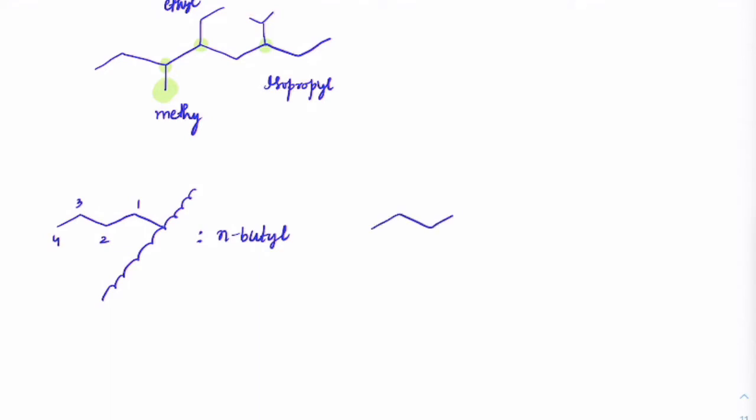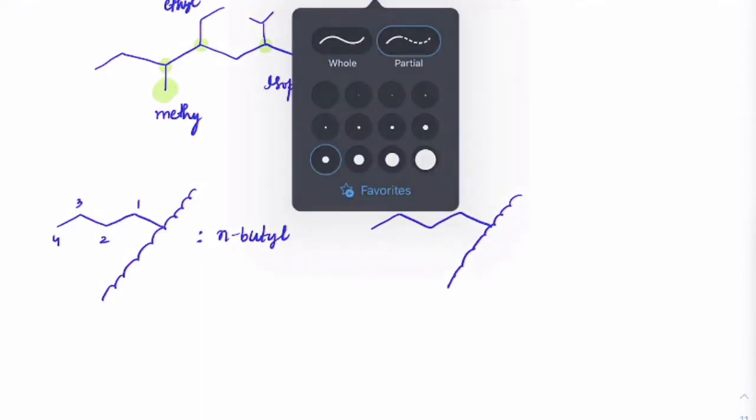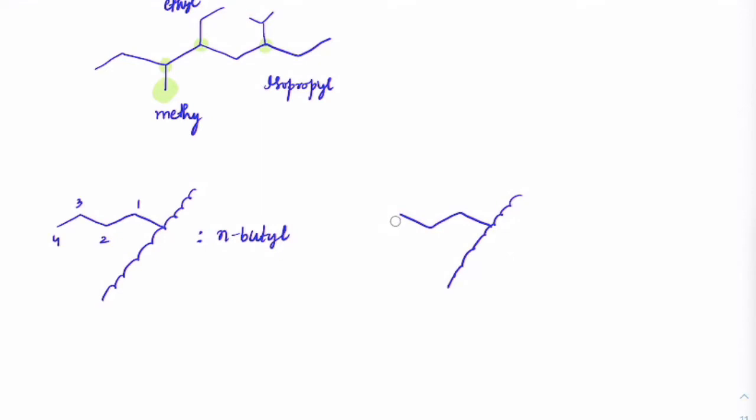Suppose in the same way, imagine this carbon chain which I am writing was butane. Everybody observe carefully. 1, 2, 3, 4. This is butyl. Now what I am doing, the last carbon which was present here, I am deleting that last carbon and placing it here. Got it? Now see how the structure has changed.